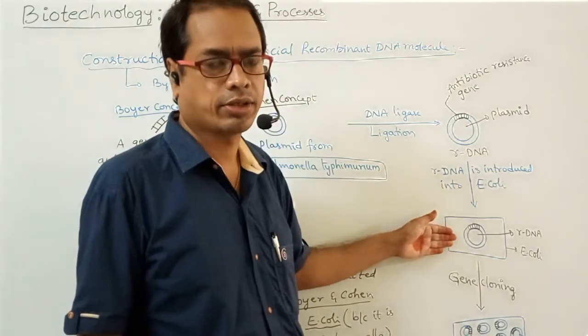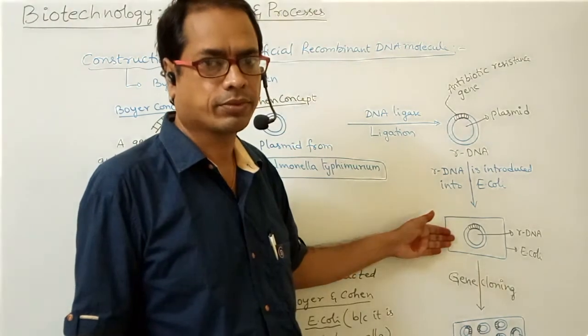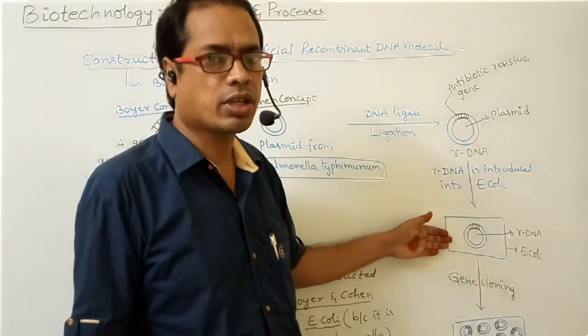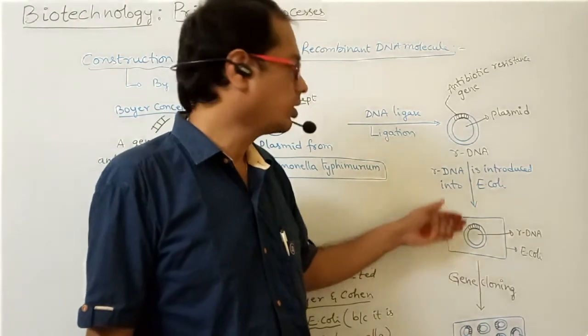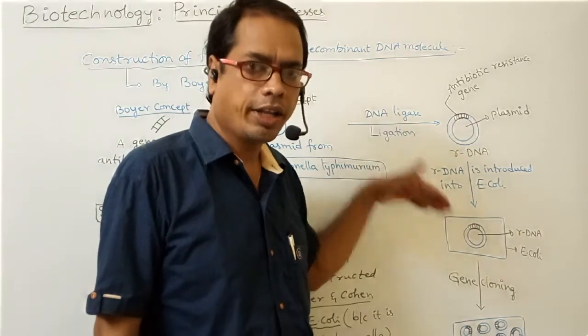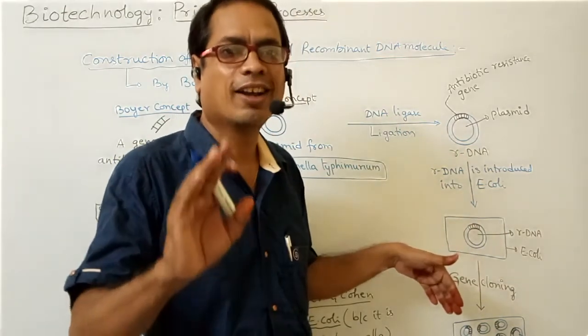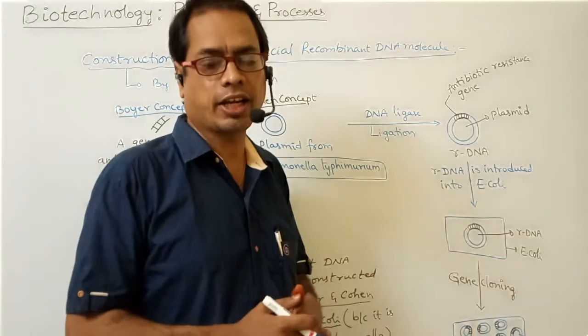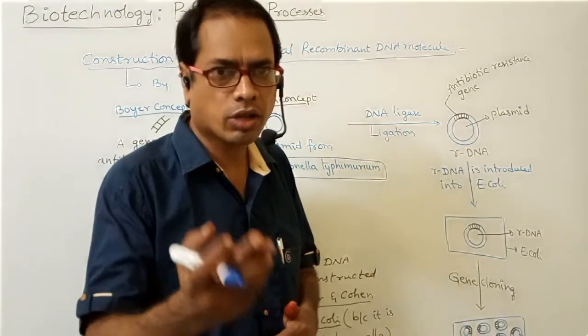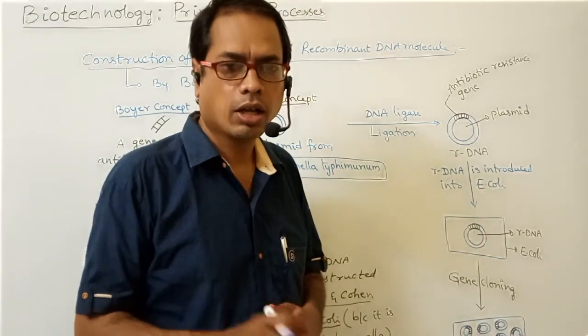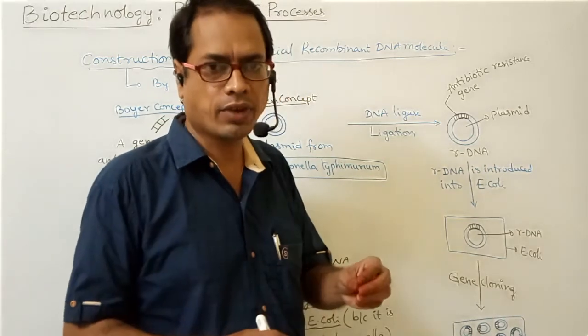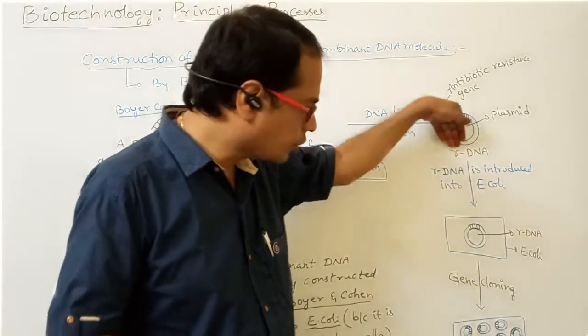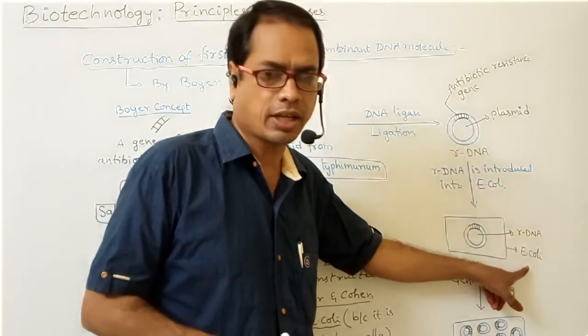E. coli cells, Escherichia coli. Why do we have to choose E. coli cells? Because Salmonella and E. coli are both closely related. That's why this rDNA is introduced into the E. coli cells.